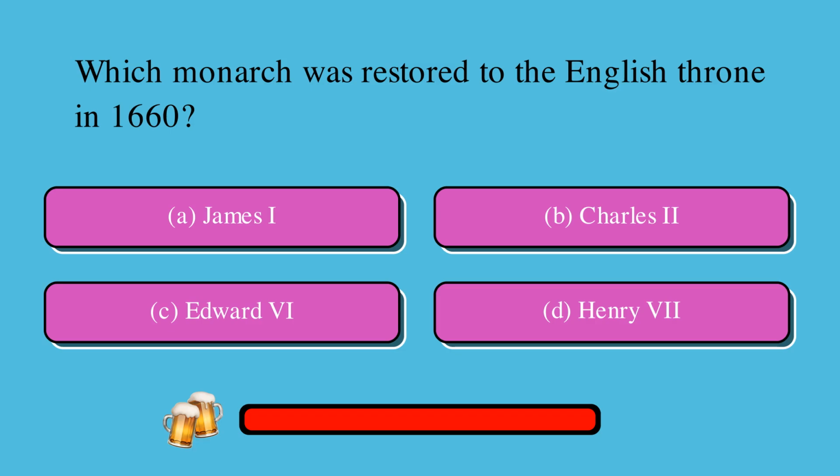Which monarch was restored to the English throne in 1660? Is it A. James I, B. Charles II, C. Edward VI, or D. Henry VII? The correct answer is B. Charles II.